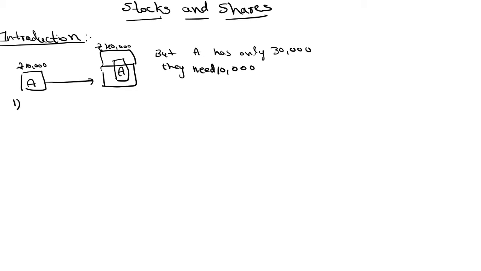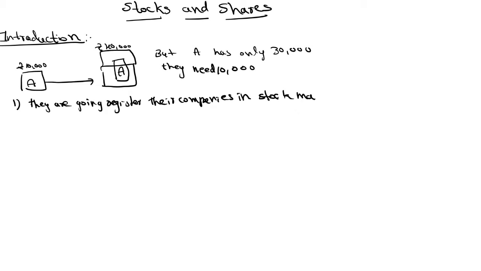The first step the company will do is register their company in the stock market or share market.